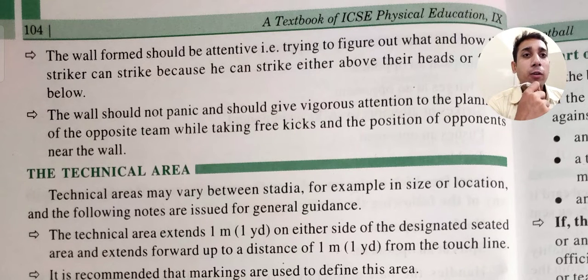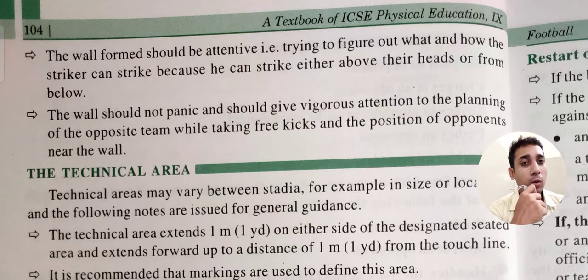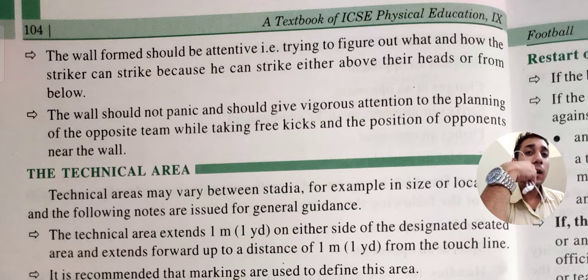Thereafter, the wall I have formed will only try to figure out that the striker can strike because he can strike above their head or from below. Means what? A striker can only strike from above the head or below the legs. But if your wall is very good, then they cannot just strike from anywhere.